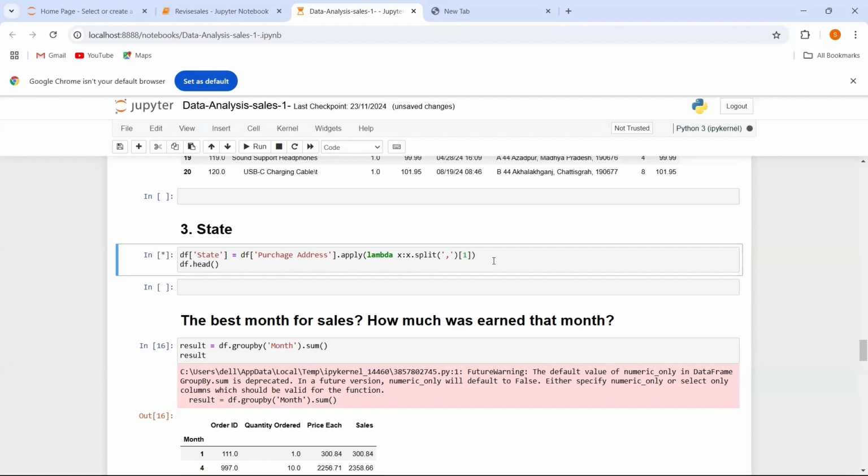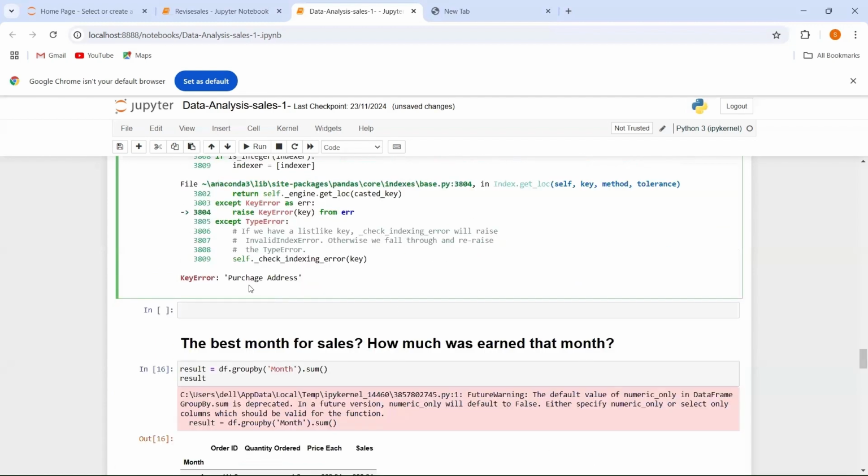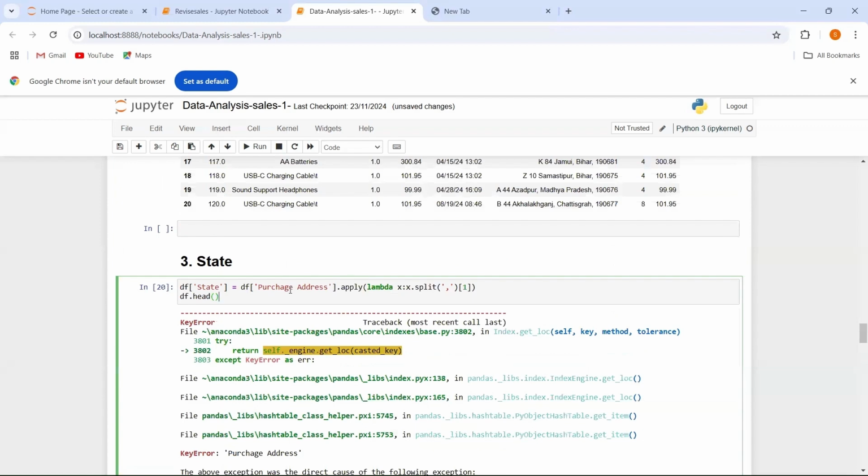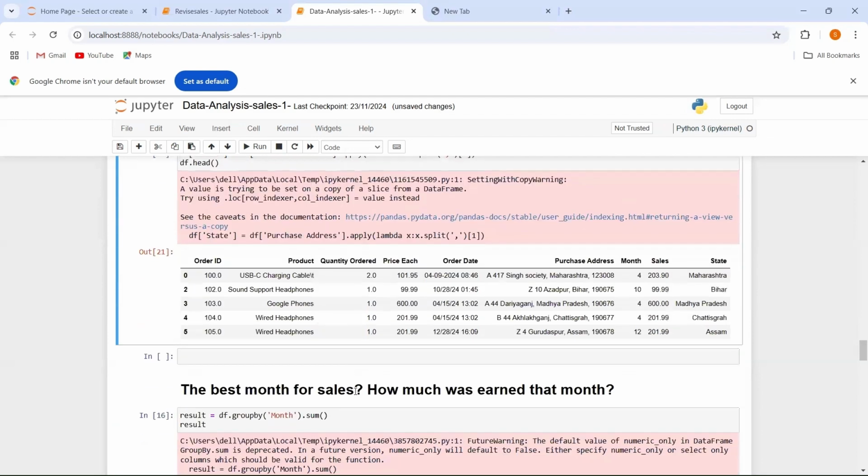Let's see what my output is over here. It shows an error over here, that is the purchase address error. So what is the issue? Here this is not G, this is S. So let's run it again, okay. So this is my state.